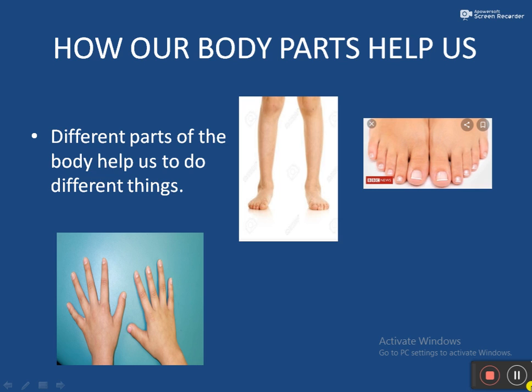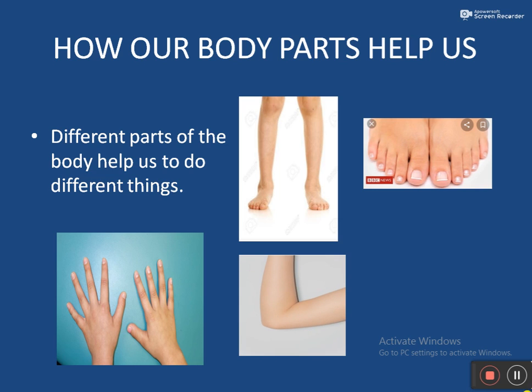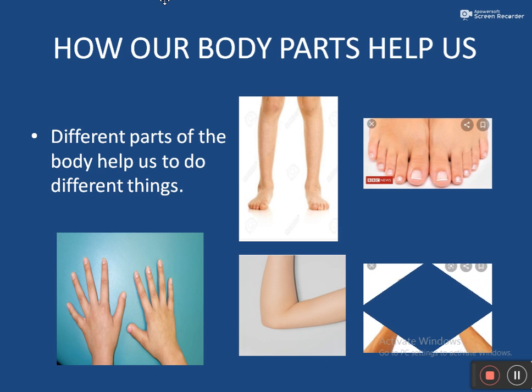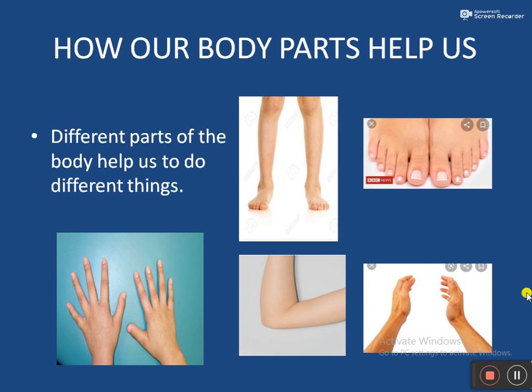The next one is arms. Look at the picture here. These are arms. We have 2 arms. Each arm has a hand. See students, we have 2 hands. On each hand we have 5 fingers. Total we have 10 fingers. Hands help us to write, eat and hold things.